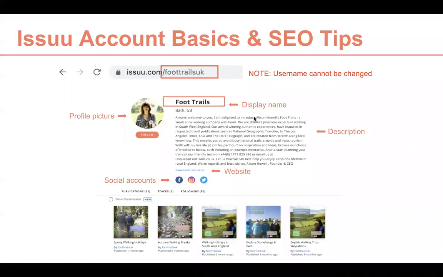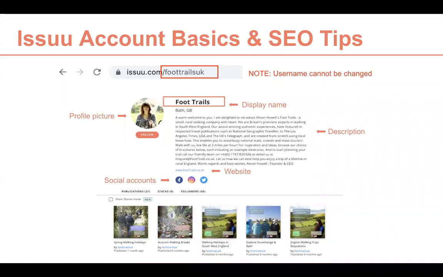Like food trails have in here, link your website there, and also social media accounts. If you have them, link them in there. So every time you will be uploading your publication, the same with the title and the description. Always make sure that the title is right, the description is right.